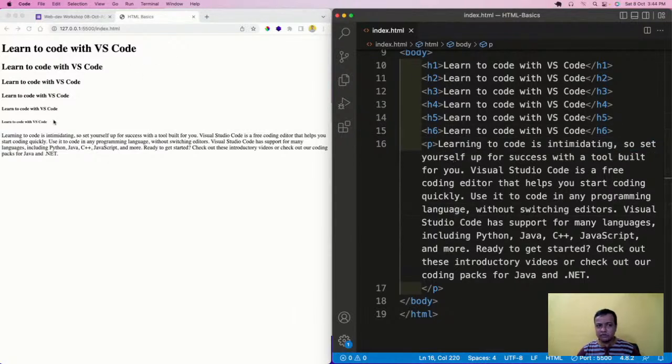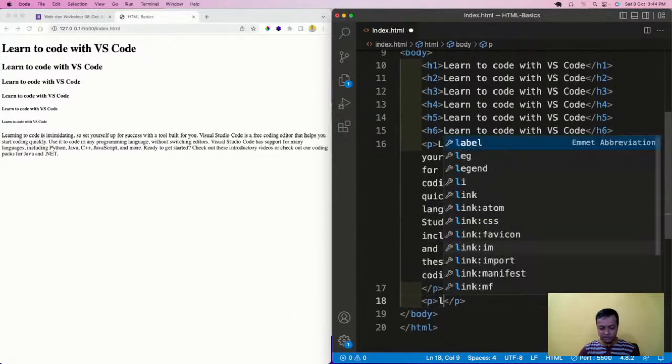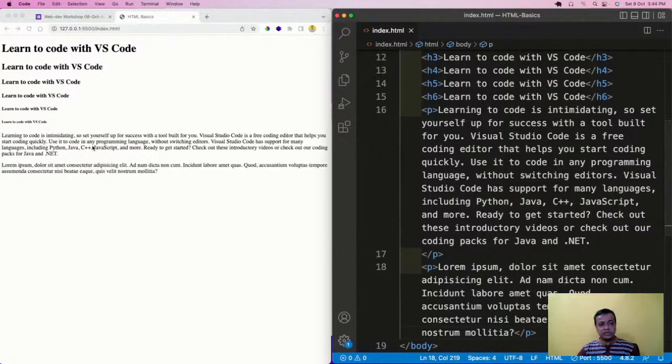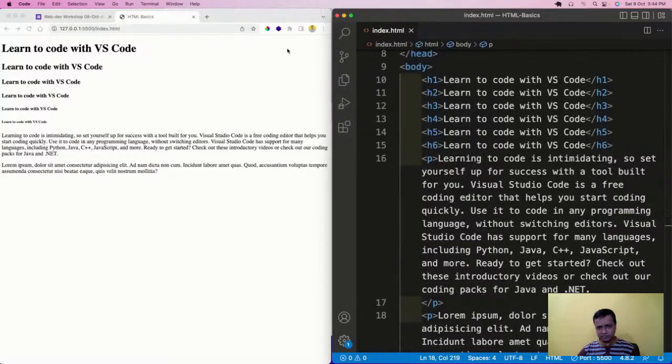And I'm going to tell one more thing. These are known as block level elements also. Let me have another p, and let me have a lorem here again, and if I save it, see, there is one thing here. The heading tags and the paragraph tag are all coming on different lines. The h1, h2, h3, h4, h5, and h6 could all have come on the same line, but they're all coming on different lines. And there is also some gap between them. This second paragraph tag could have started from here, but it is starting from the next line and has a gap, because these kinds of things are known as block level elements.